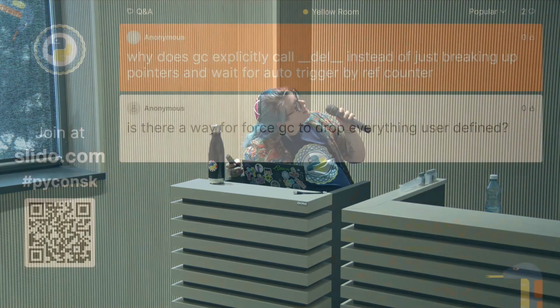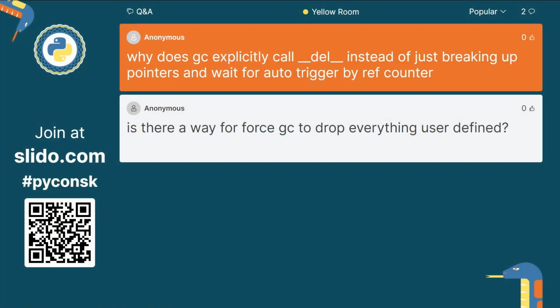Why does the garbage collector explicitly call the del method instead of just breaking up the pointers and waiting for the reference counter to trigger automatically? Because in some scenarios, you might want to make a new global. You might want to say, actually, if this is part of a cyclic isolate, something's gone very wrong and I want to keep the object alive so I can debug. There might be reasons why you do want to intervene at that point where it's about to break up a cyclic isolate, but it calls all the finalizers. That's why that is left in there. It's sort of to give you as a programmer the chance to say, hang on, no, I want to do something weird and special because my use case requires it.